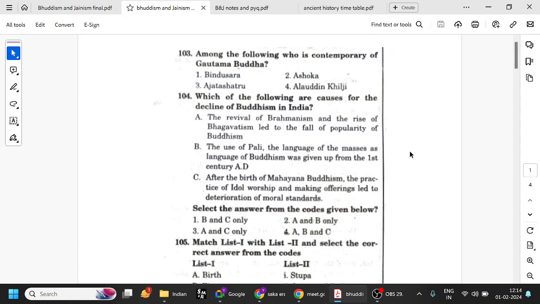Next is the ritualistic cattle slaughter. Most of the common people lived on agriculture and cattle trading. Because of the complex rituals and yajnas that the Vedic religion had developed by that time, all these yajnas had become very common. That is one of the reasons. And the usage of Sanskrit: Sanskrit was used by the Brahmins, and the common people were not able to understand. Buddhism and Jainism started using the local languages like Pali and Prakrit, so they were readily accepted by the common masses.